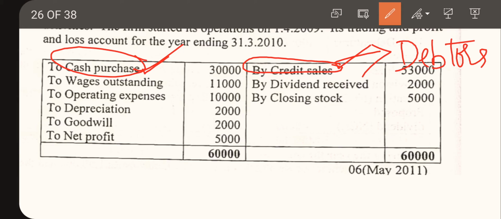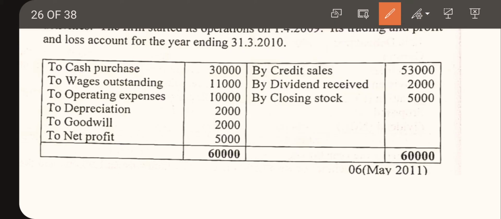The firm has sold something on credit basis, so now the customer will be a debtor for the company. Because of the credit sales, they will be having debtors.